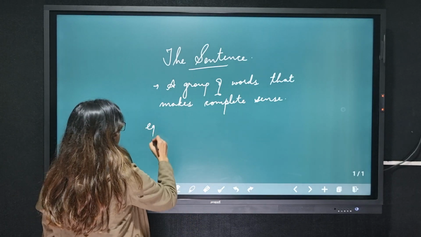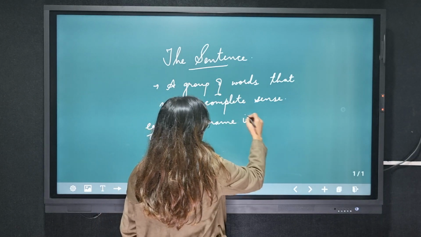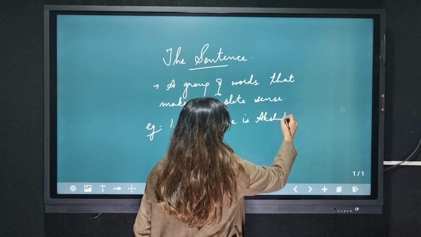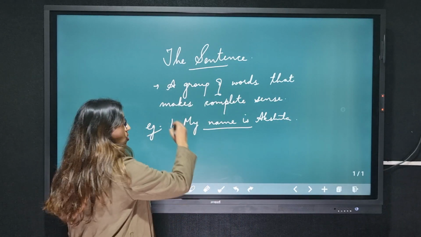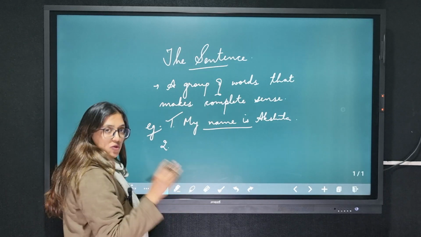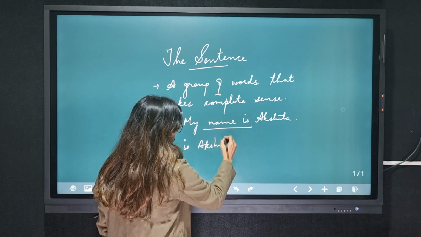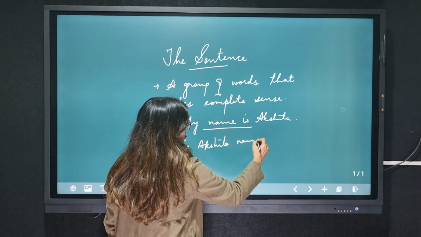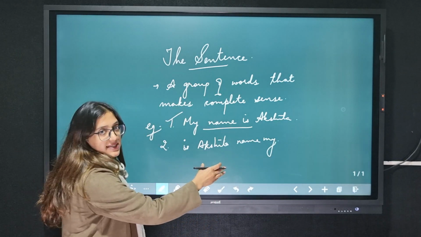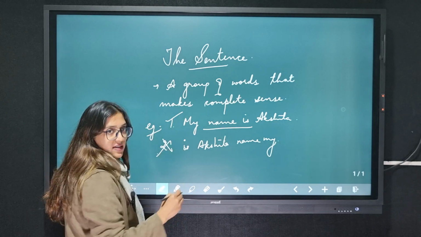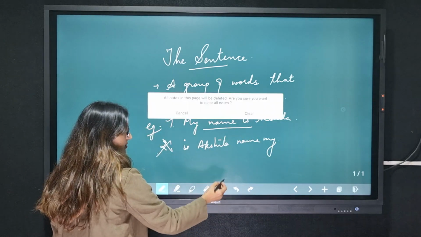For example, if I say my name is Akshita. Now this is a group of words and it is making some sense, so we are going to call it a sentence. But if I use the same group of words, for example, is Akshita name my? Though I use the same group of words, it is not making any sense, so we are not going to refer to it as a sentence. So it's mandatory that it should make some sense or a complete sense.